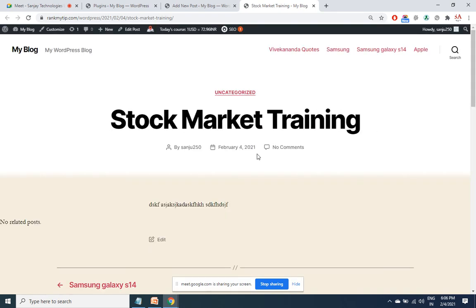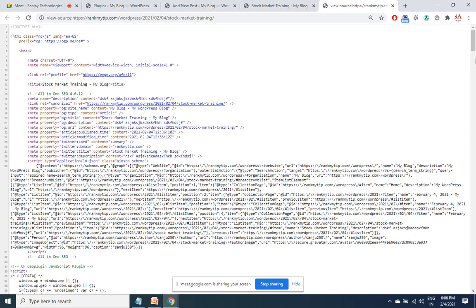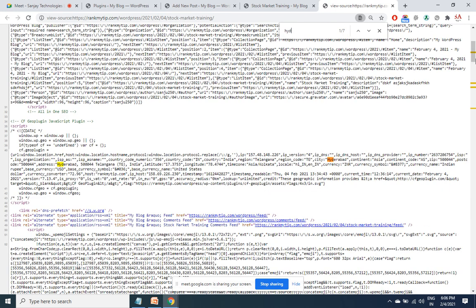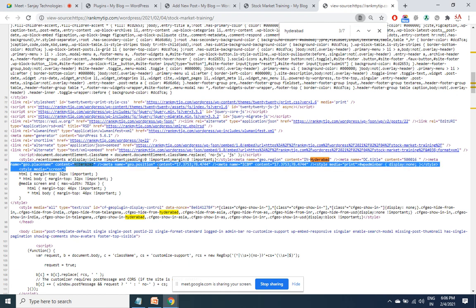In order to see whether geotag is configured or not, right click, view page source. Yeah, we have got it here.